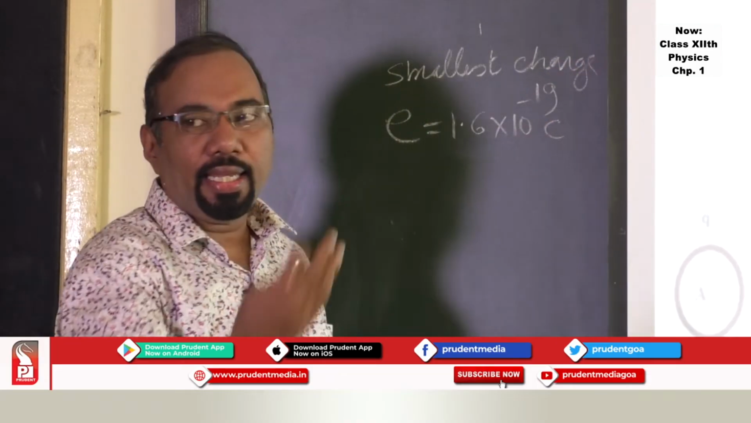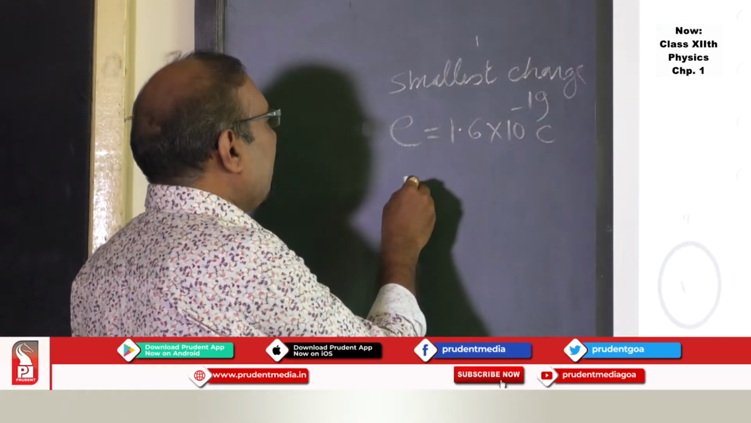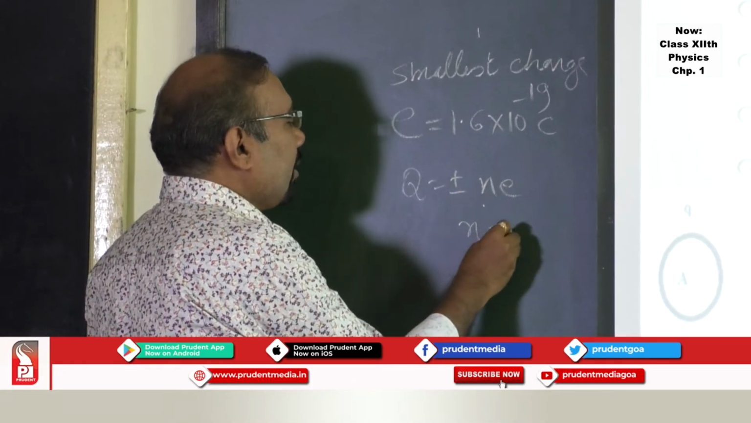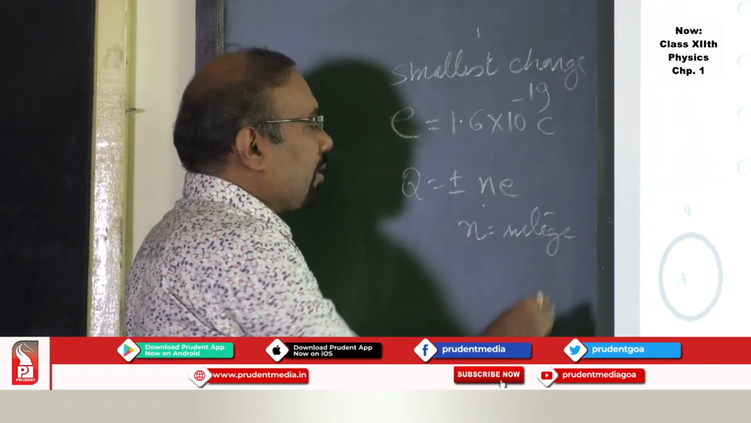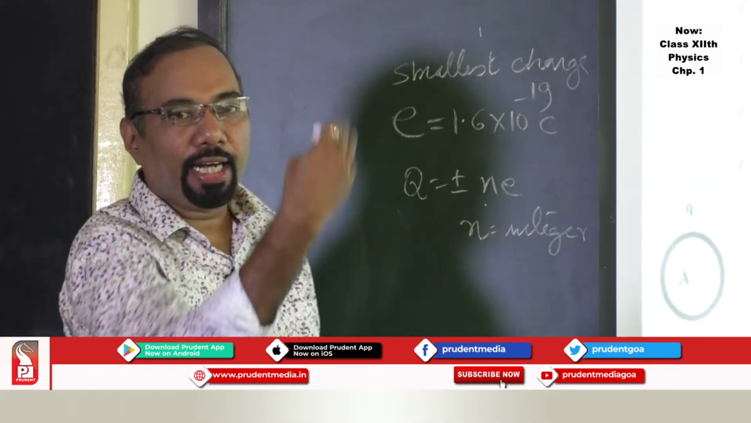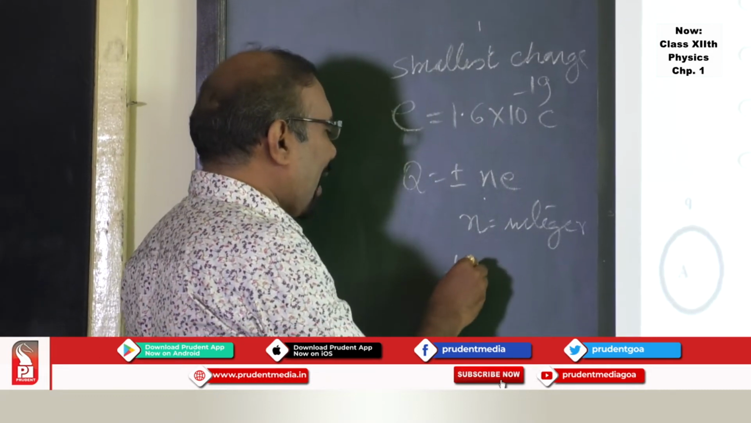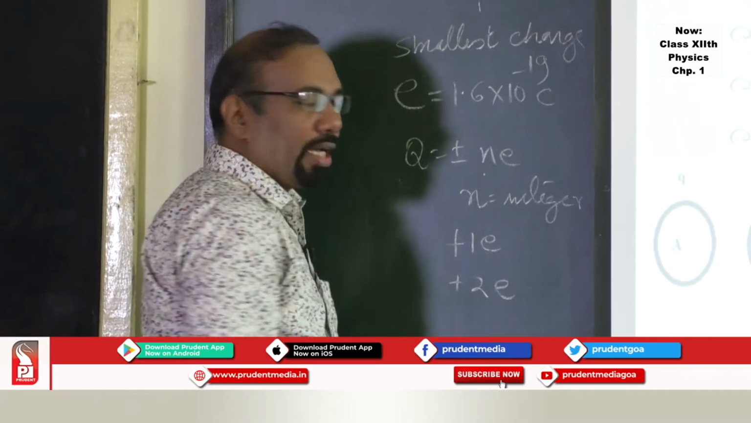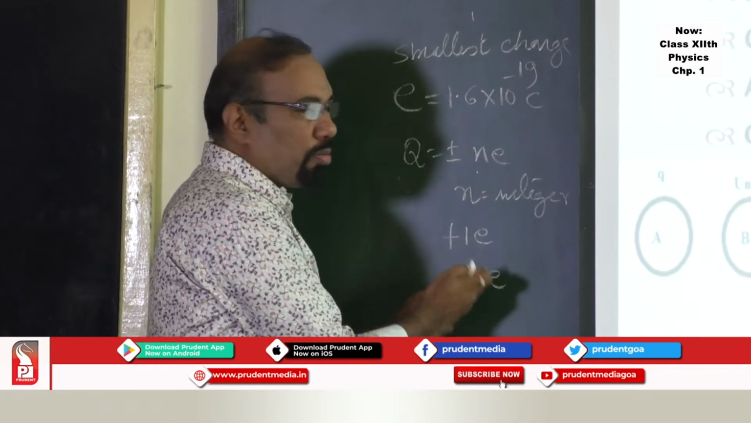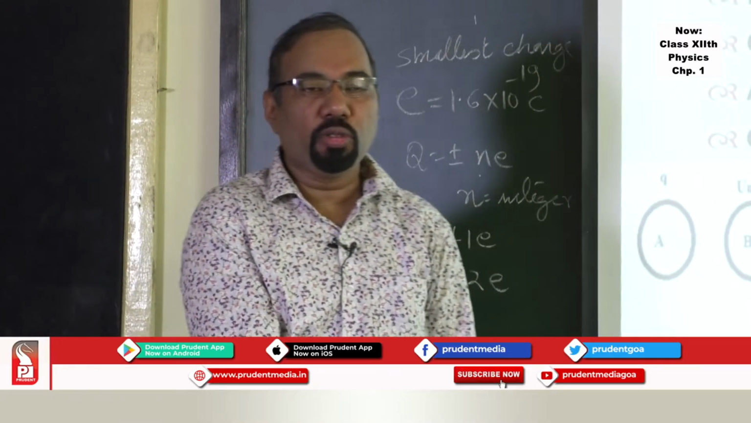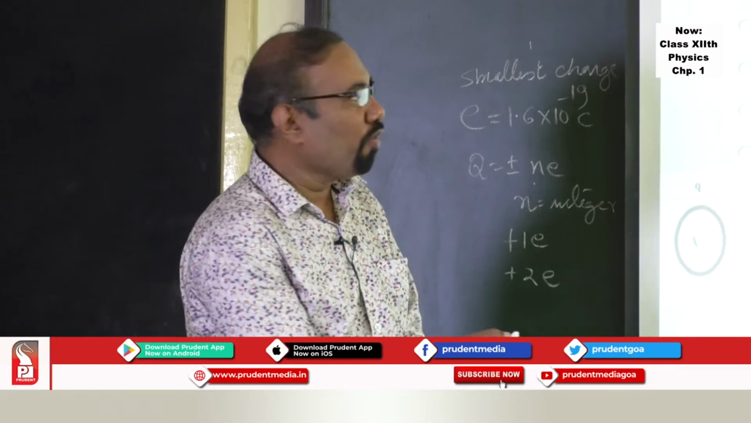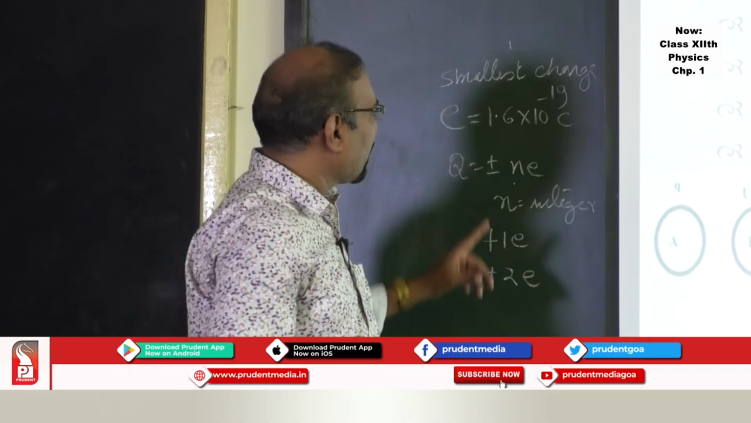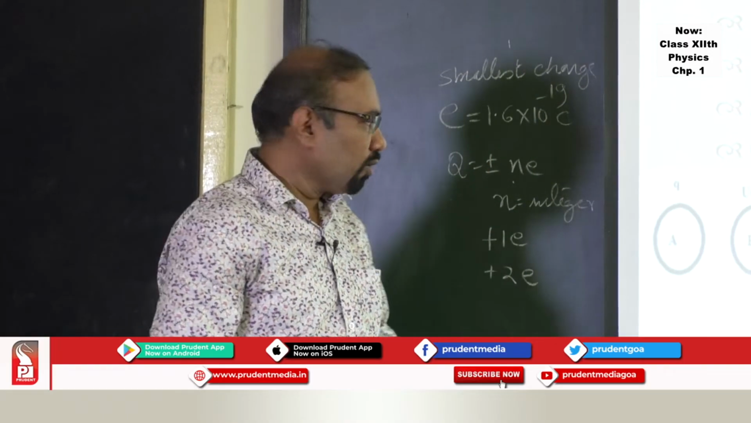And the charge on any extended body is expressed in terms of this smallest charge, plus or minus ne, where n is an integer. This means it could be 1 times e. If 1 electron is lost, the body will acquire a charge of 1 times e. If 2 electrons are lost, the body will acquire a charge of plus 2e, where e is the smallest charge. If somebody tells you that there is a charge of 1.4 × 10^-19 coulomb, don't believe it, it is wrong. The smallest charge is 1.6 × 10^-19 coulomb.